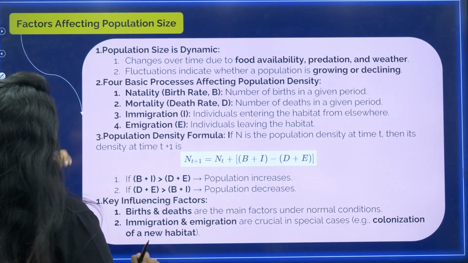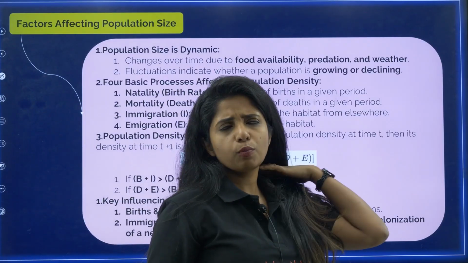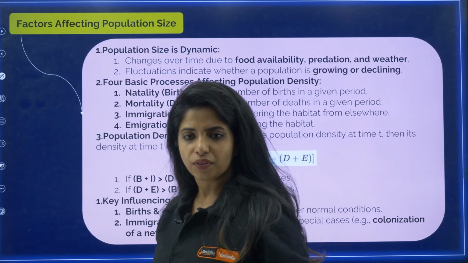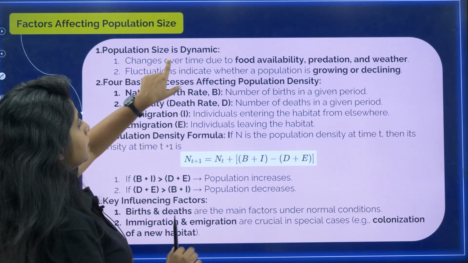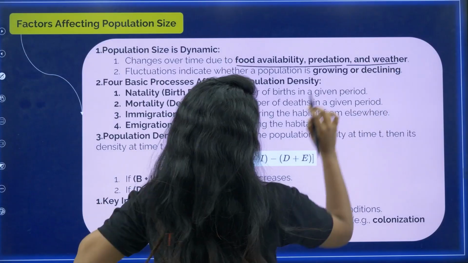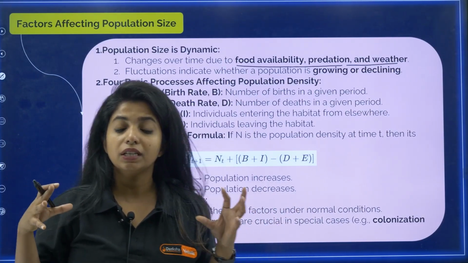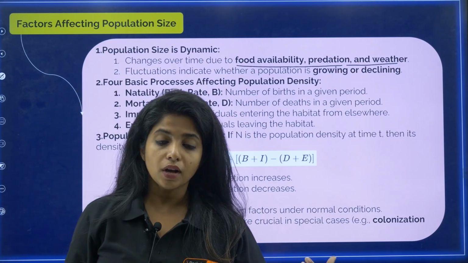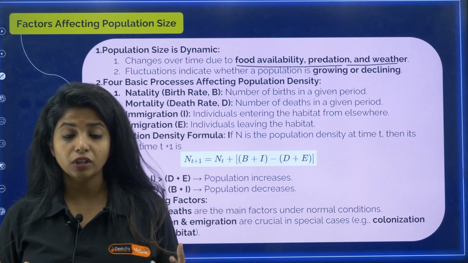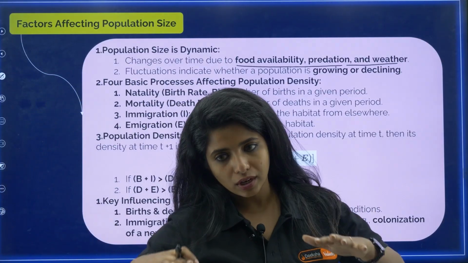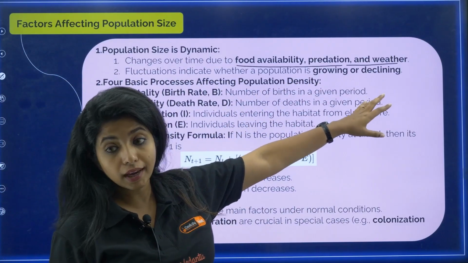Okay? Chalo. So we studied about population. What do you mean by population? We spoke about the birth rate, death rate, and we also spoke about the age pyramids which are there. Now, are there certain factors which affect the population size? Do you think so? So population size is dynamic, that is, it changes over time due to food availability, predation and weather. So is the population size the same as it was 20 years back? No, my dear children, because now the food is a limiting resource. What will happen? There are people, or in the future probably, we might just fight for food, and since the food availability is really less, the population size will go less. So it changes over time because of certain factors like food availability, predation, and also the weather.